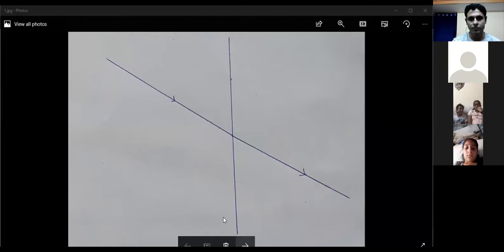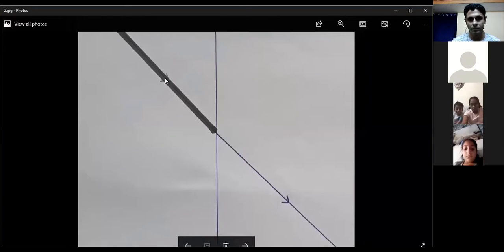Now let us see another diagram here. Now see what happened. A ray of light, a slanted line, is falling on this vertical line. Again, this vertical line, I am going to call it the surface of a translucent object. Then you pay attention to the thickness of the line that I have drawn. See that? It is very thick. But when it passed through that vertical line, it became thin.